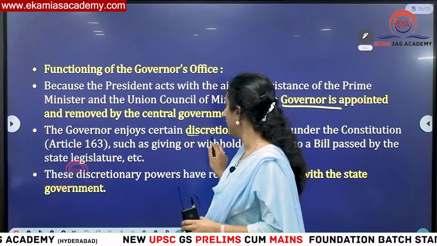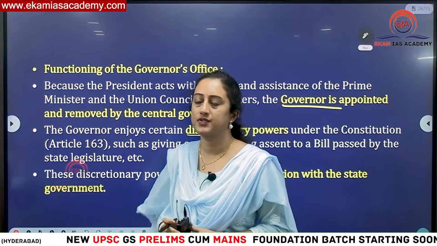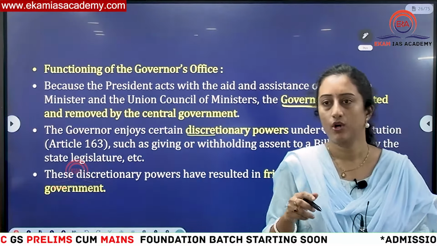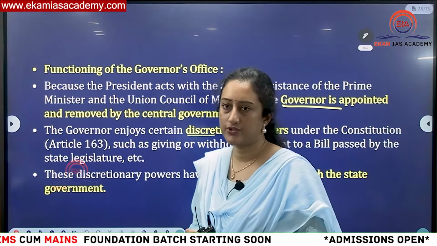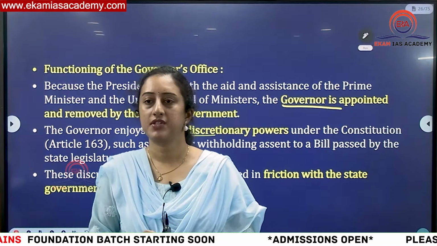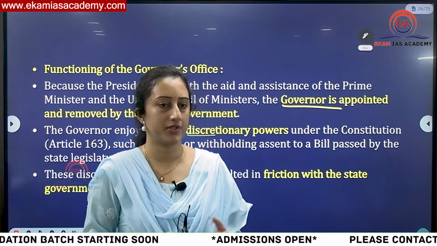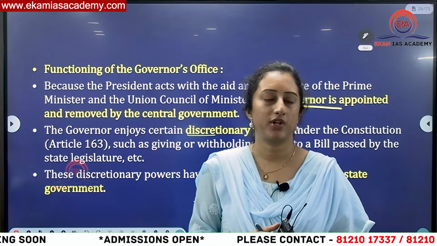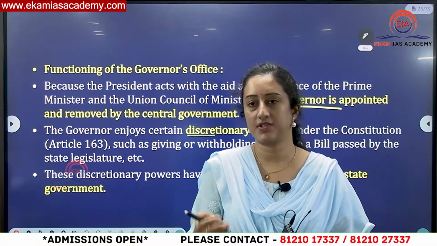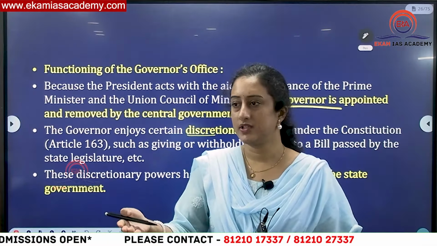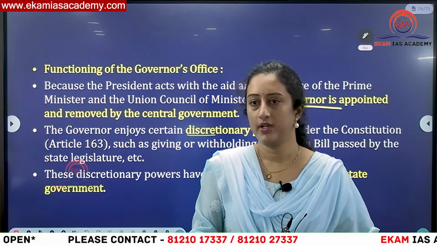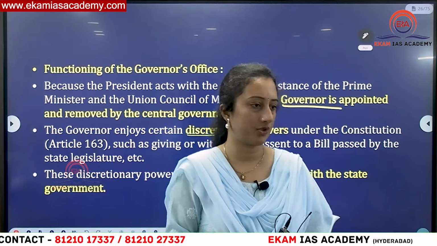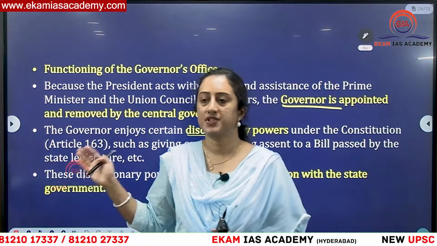And this power of summoning and proroguing is one which has become controversial, because with respect to the recent Maharashtra floor test, or previously in the Nabam Rebia case in Arunachal Pradesh, this was an issue that was highlighted. The governor did not follow the aid and advice of the executive; they called it according to their own convenience. In the Nabam Rebia case, one day before, the chief minister asked to convene on the next day, but the governor conducted the floor test even a day before. What happened because of this? That government lost majority. Horse trading is the most common thing in case of a floor test.